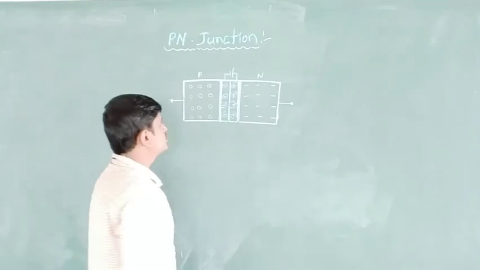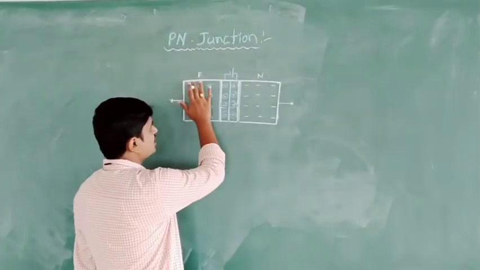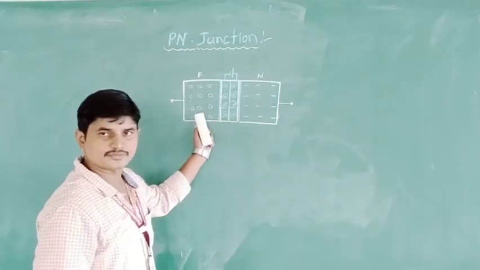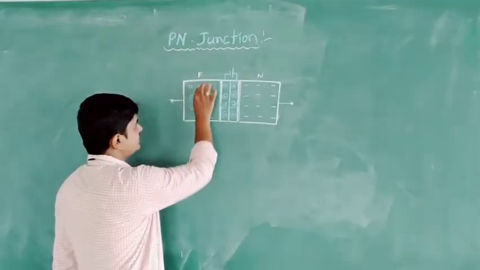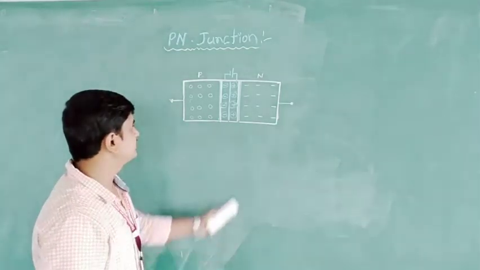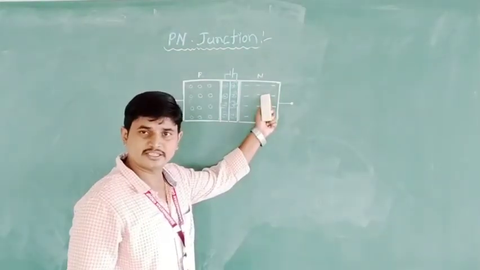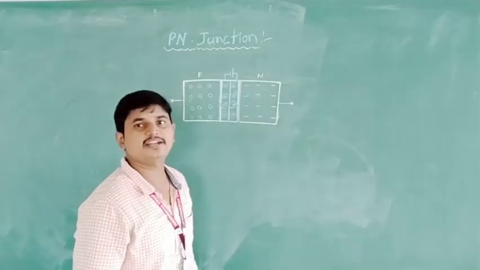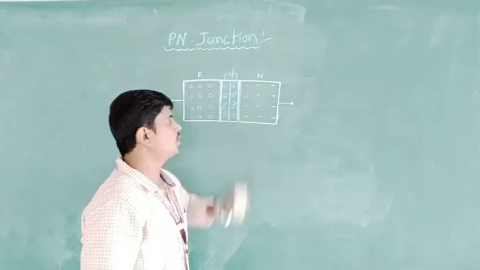Then here, so what happens here? The majority charge carriers in the p-type semiconductor are holes, and the minority charge carriers in the p-type semiconductor are electrons. And in the n side of the semiconductor, the majority charge carriers are electrons and the minority charge carriers are holes.